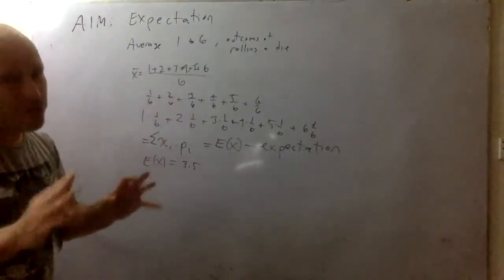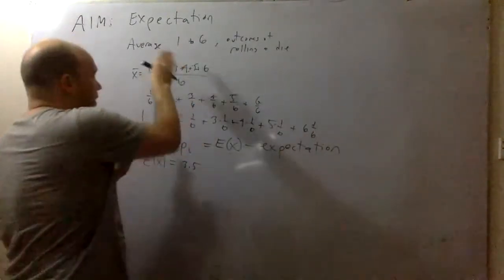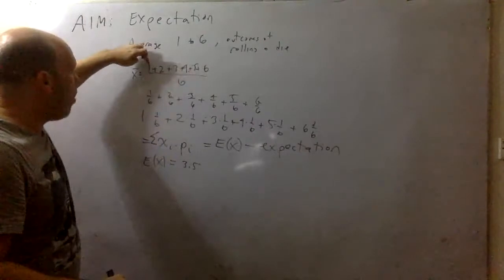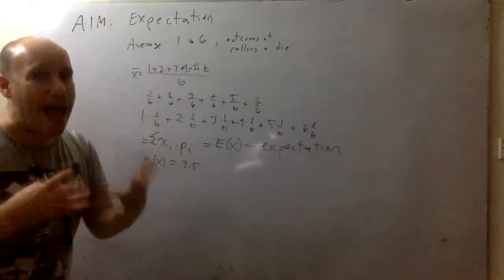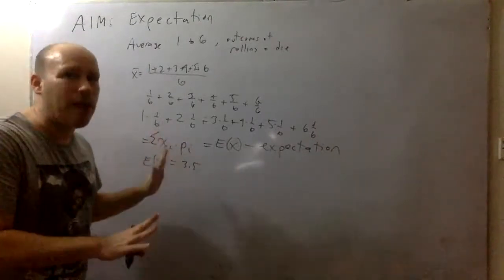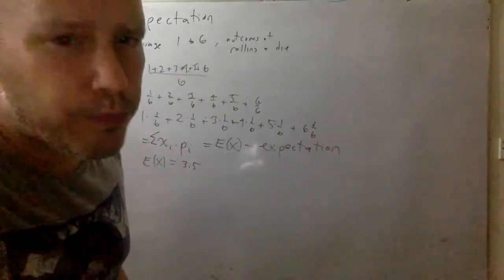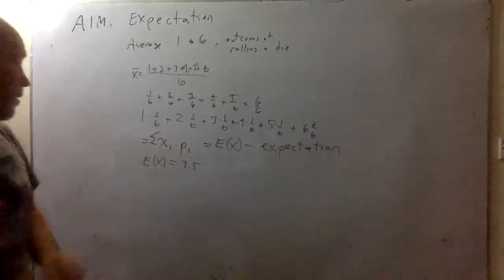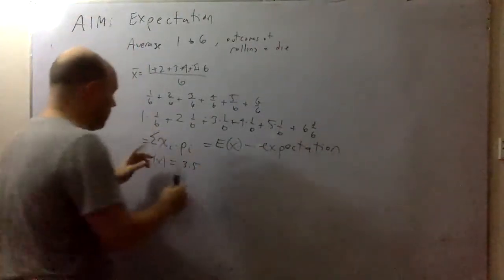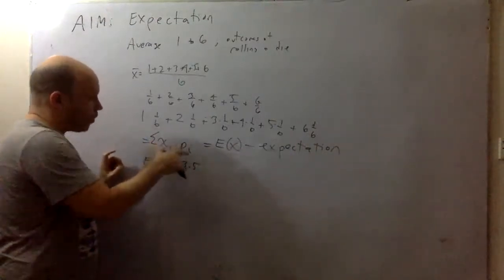And the idea is it's literally in the center. So what is the center of 1, 2, 3, 4, 5, 6? The center is 3.5. That is the expectation. This is a mathematical idea. Sorry, let me lower the screen. So we have this idea of expectation. It's the sum of the outcome times its probability.